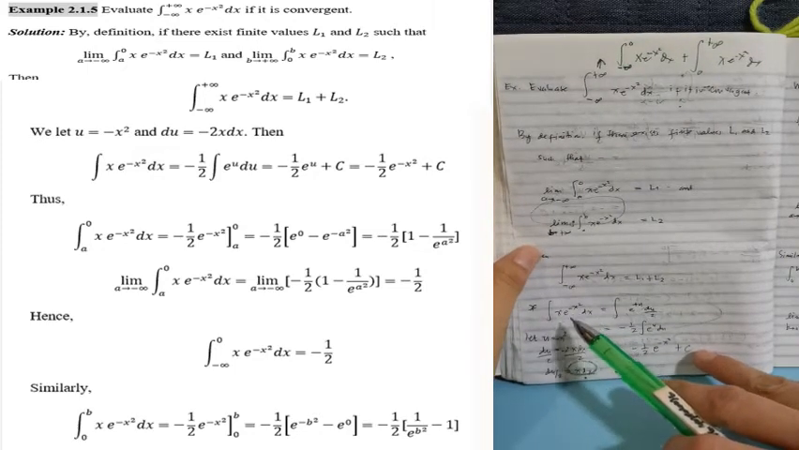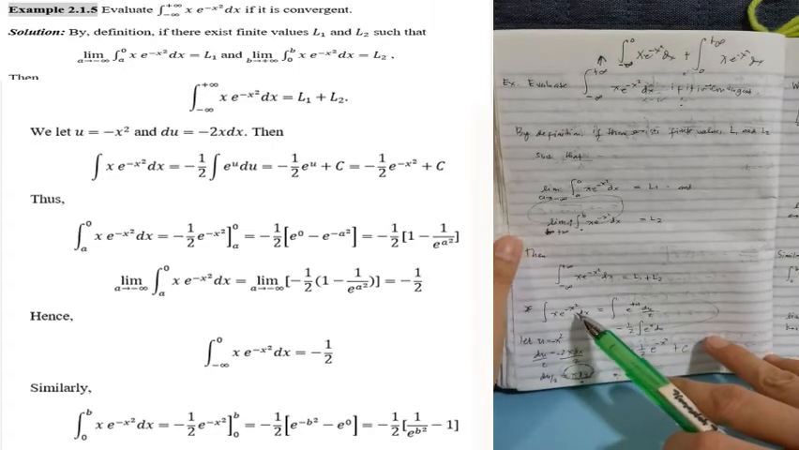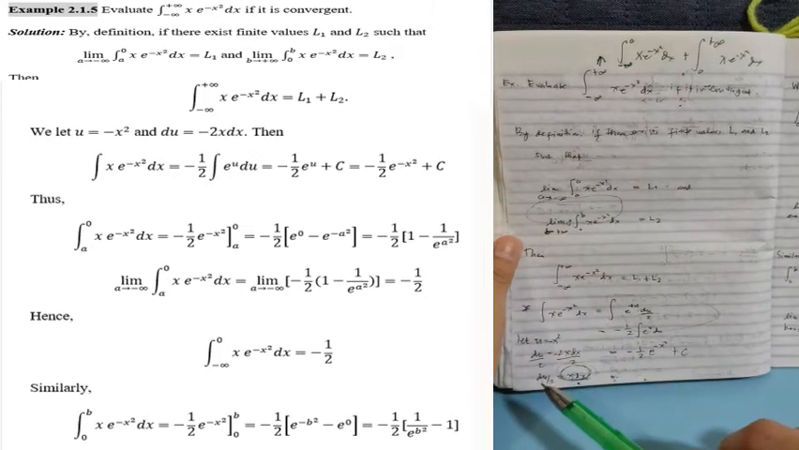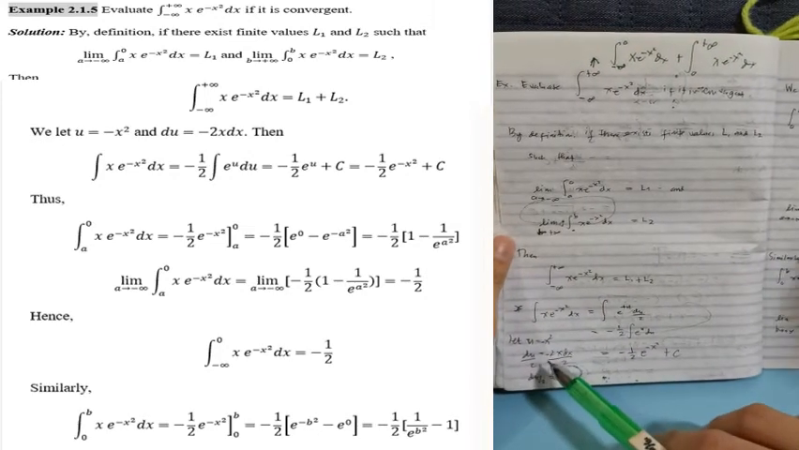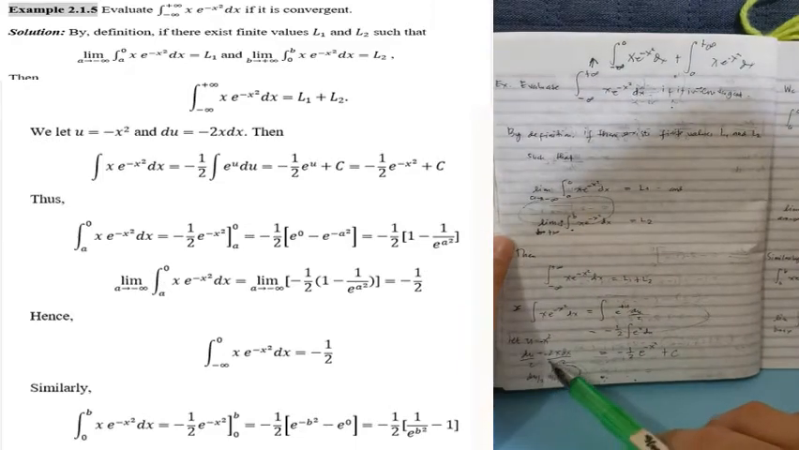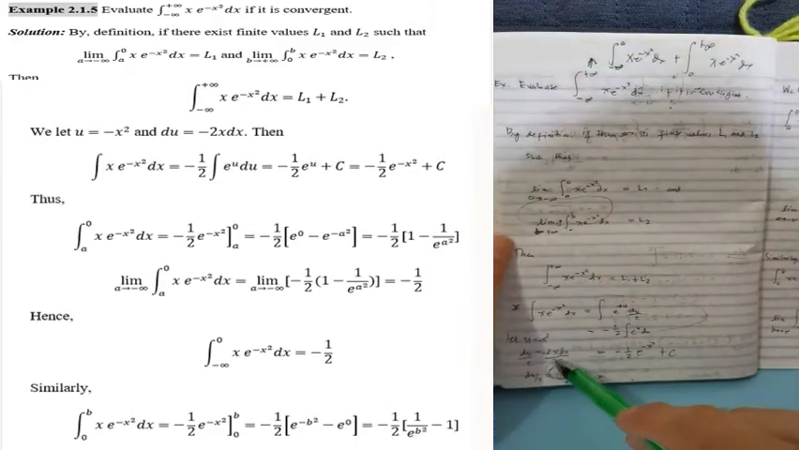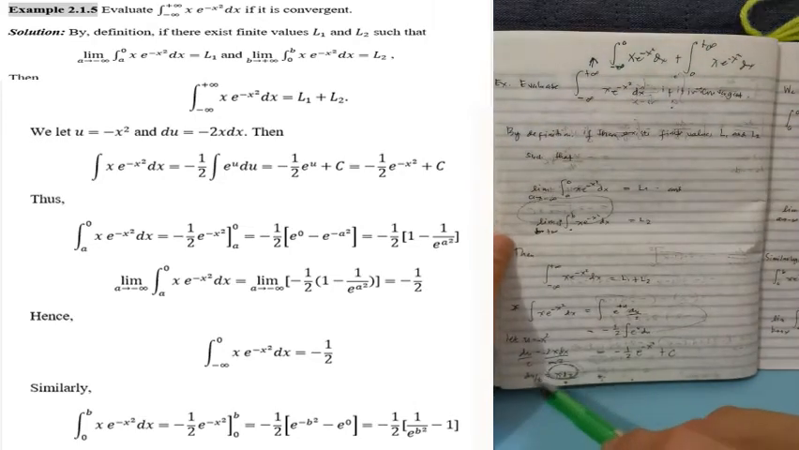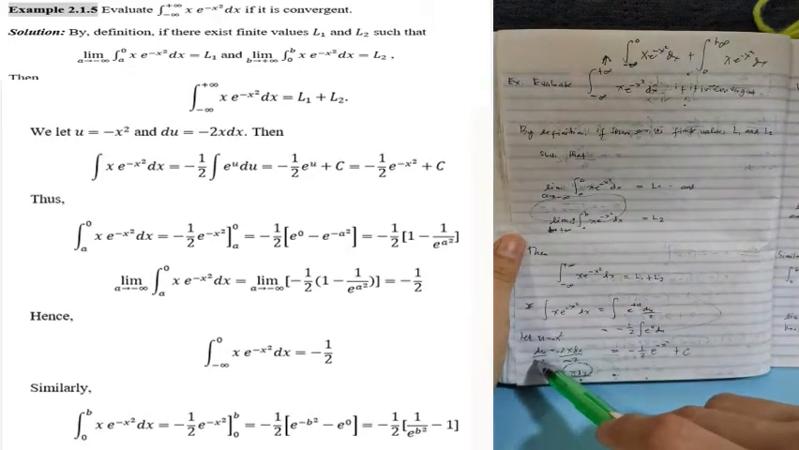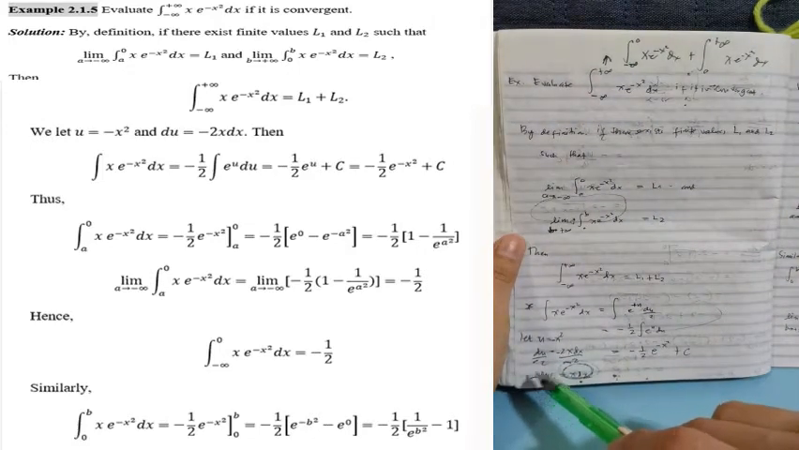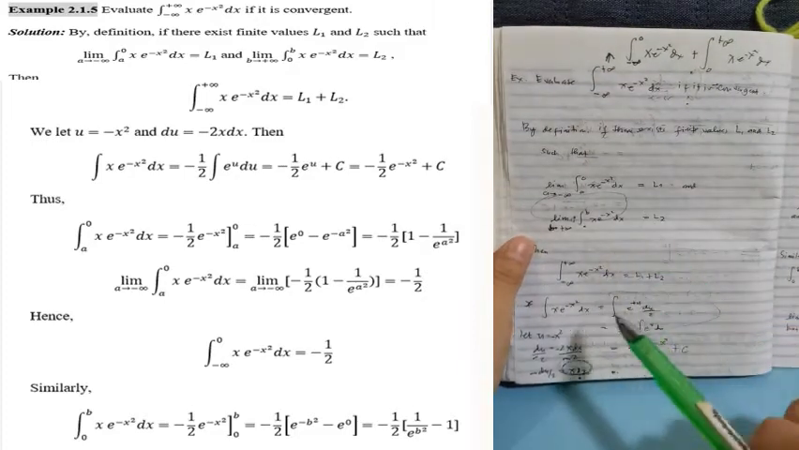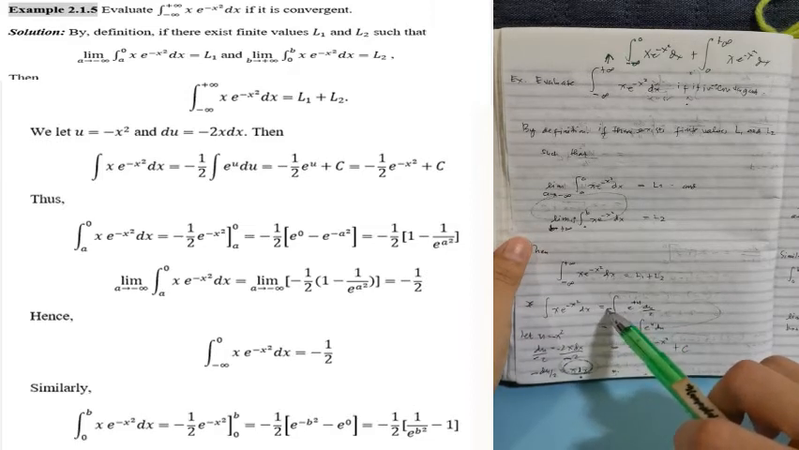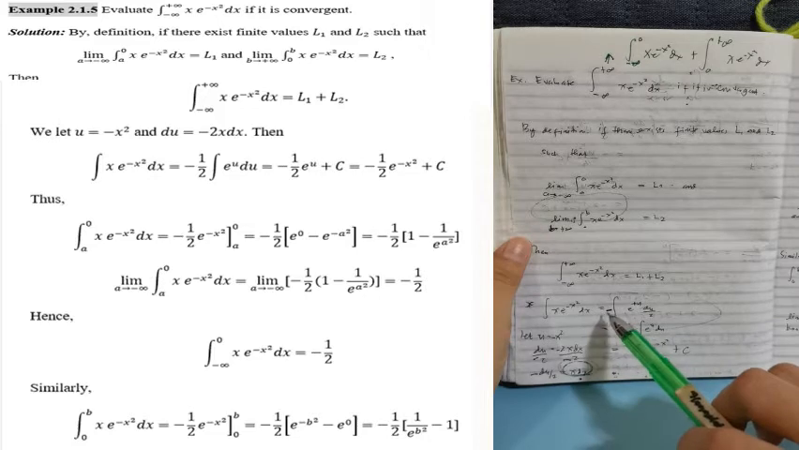Okay, so let's start with the integral of x e to the power of negative x squared dx. To integrate this one, we use substitution. So let u equal negative x squared, and then du, the derivative of this, is negative 2x dx. Okay, so divide both sides by negative 2. So it becomes negative du over 2 is equal to x dx. So x dx, we simply replace it by negative du over 2. So I took the negative out here.